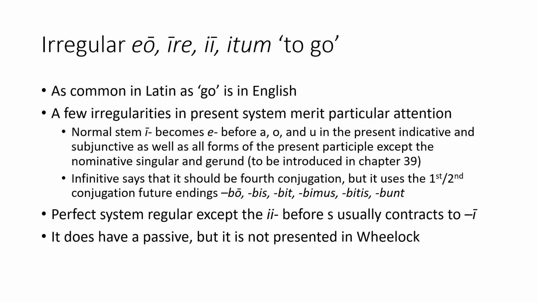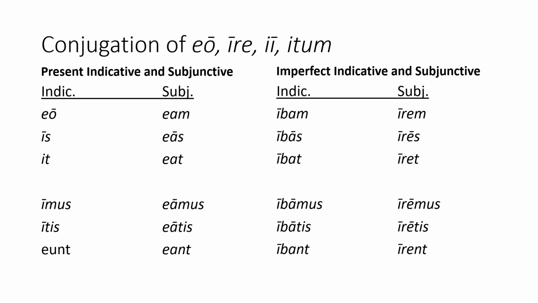Alright, let's do some conjugating. Let's start with the present indicative and subjunctive. Because this verb just simply means go, I will not be providing translations this time, just forms. In the present indicative, it conjugates as follows: eo in the first person singular, is in the second person singular, it in the third person singular, imus in the first person plural, itis in the second person plural, and eunt in the third person plural.